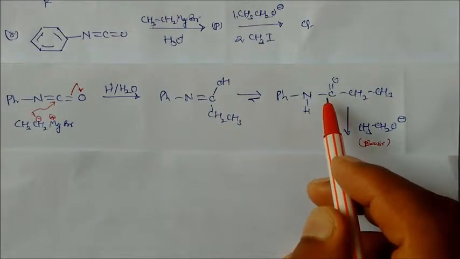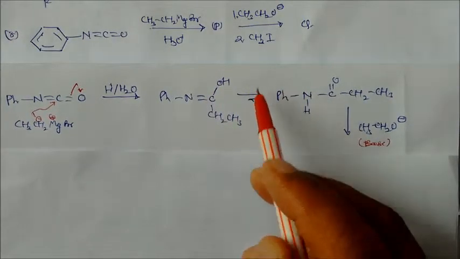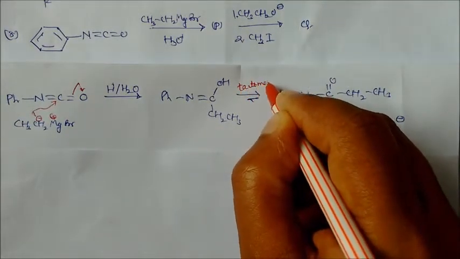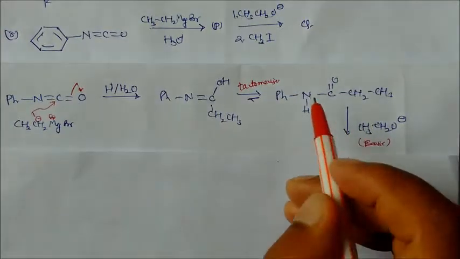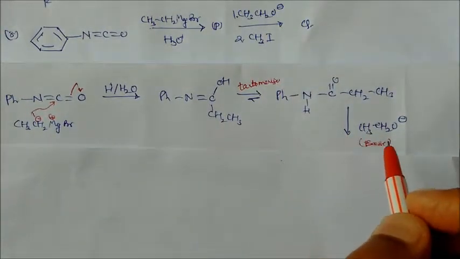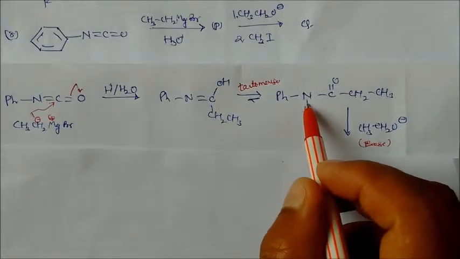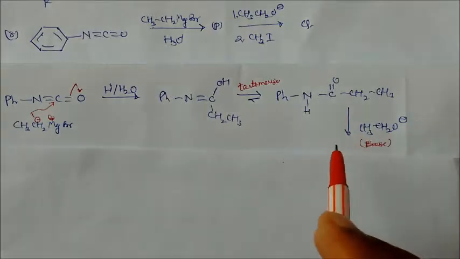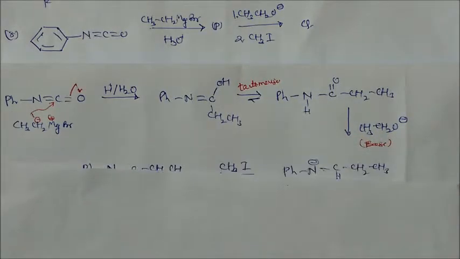So again this is tautomerizing. After tautomerization we have a strong nucleophile. This strong nucleophile, acting as a base, will take an acidic hydrogen from here. After taking the acidic hydrogen, this becomes a negative charge. This is a base, so we get a compound like this.